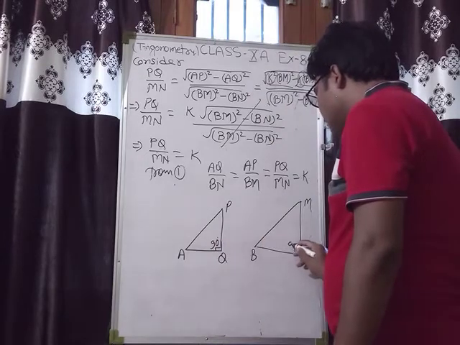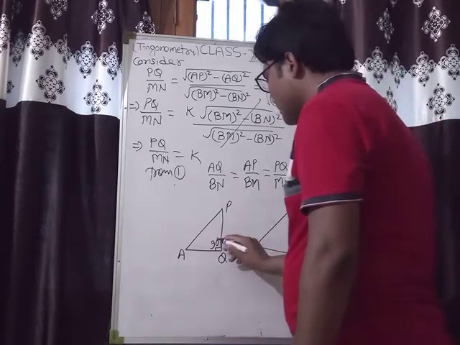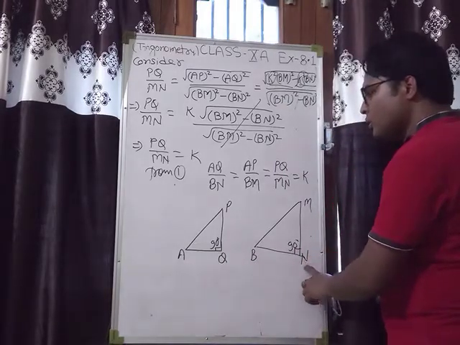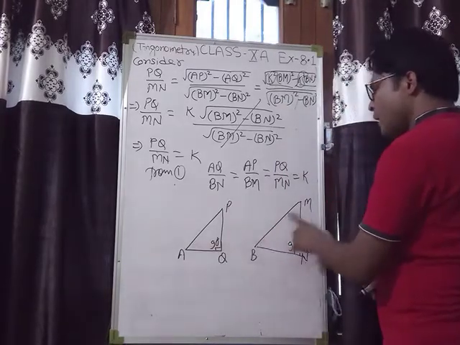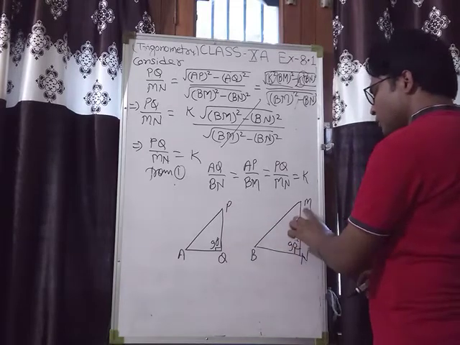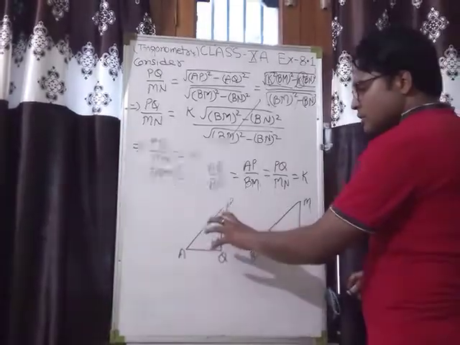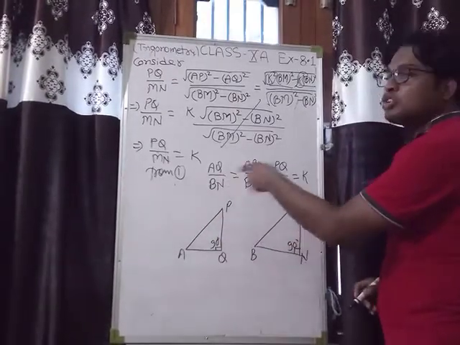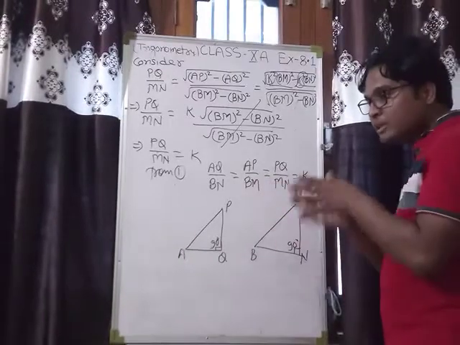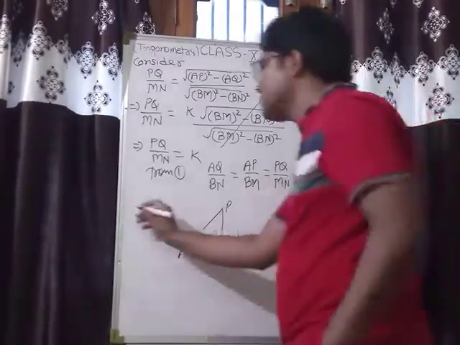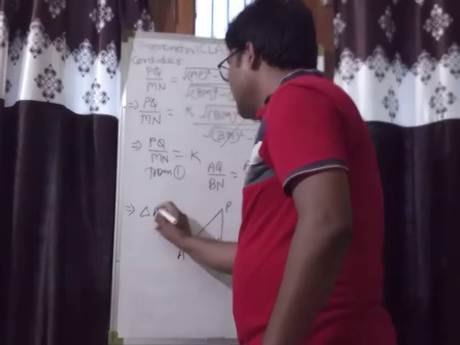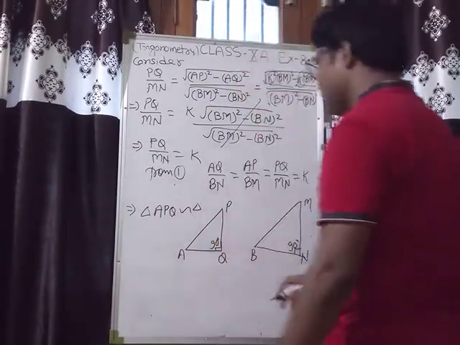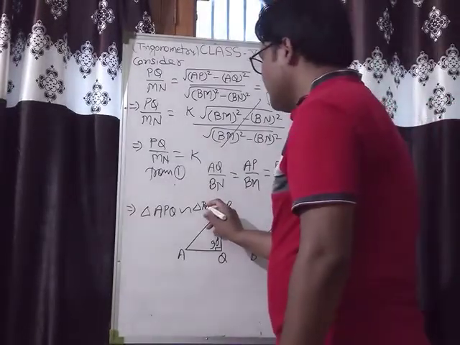See, in these two triangles we proved here that AQ upon BN equal to AP upon BM equal to PQ upon MN. Means all sides of these two triangles are proportional. So by triple S similarity, these two triangles will be similar. Means triangle APQ is similar to triangle BMN